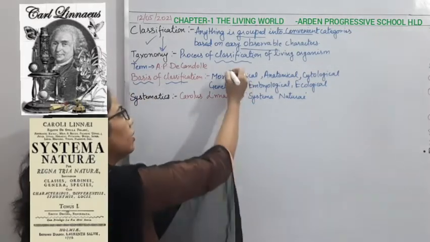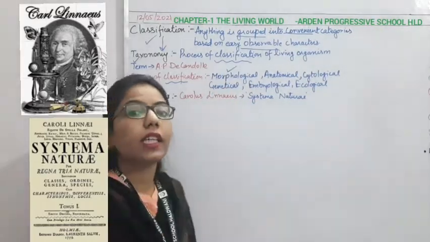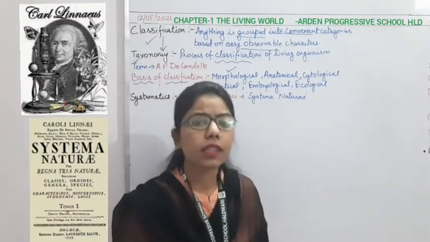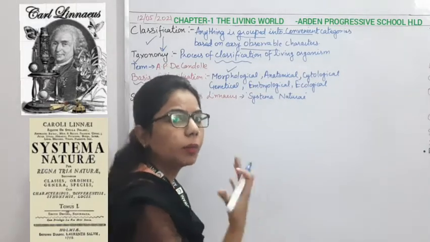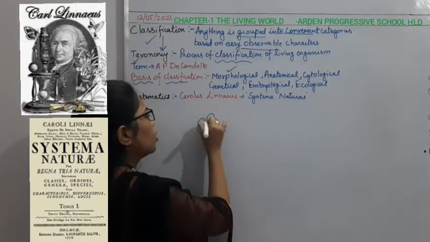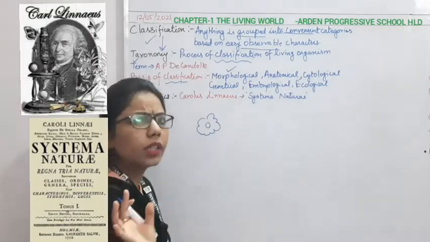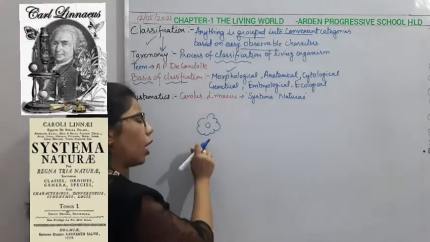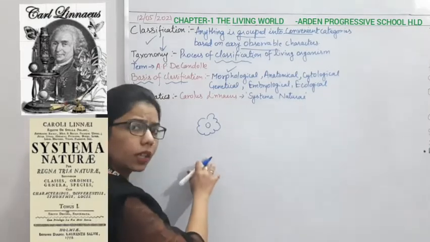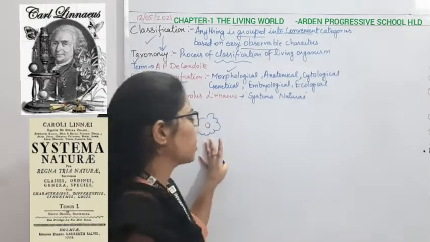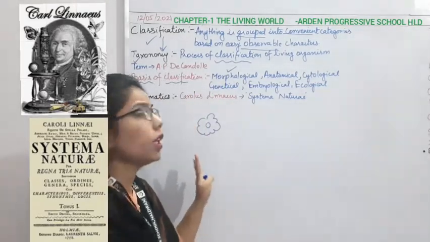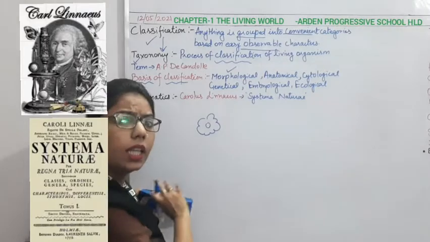Here we are going for the morphological characters. What do you understand by morphological characters? It means that when you are observing the outer appearance, for example, you are seeing this flower. You can say that the pattern of this flower is blue in color, right? How have you observed it? On the basis of your eye, on the basis of their color, and you have distinguished whether it is a blue color flower or a red color flower. So here you are observing the morphological characters.